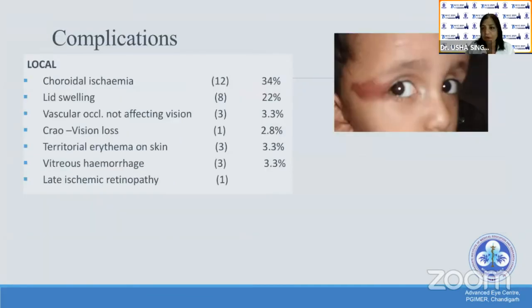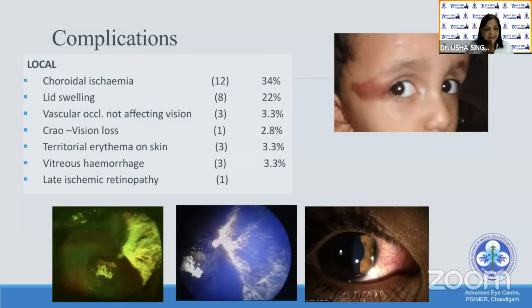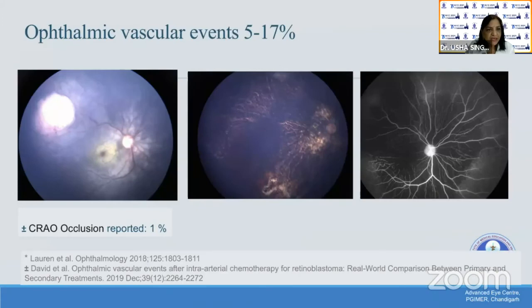The complications of choroidal ischemia, as seen in this, were sectoral and large area, extending to the ciliary body and to the iris also. Others were lid swelling and vascular occlusions not affecting vision, seen in 3, that is 3%. But one patient had central retinal artery occlusion, and here is a patient who had skin erythema starting from the lateral canthus to the temporal region. Others were vitreous hemorrhage and a late ischemic retinopathy. Here is a child with central retinal artery occlusion, and we can see